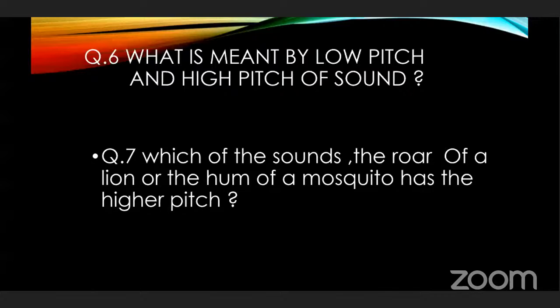Don't look at how loud its sound is. How does it sound? It is deep. Yes. So it is a low pitch sound, and the hum of a mosquito has the higher pitch sound. Mosquito means machar.